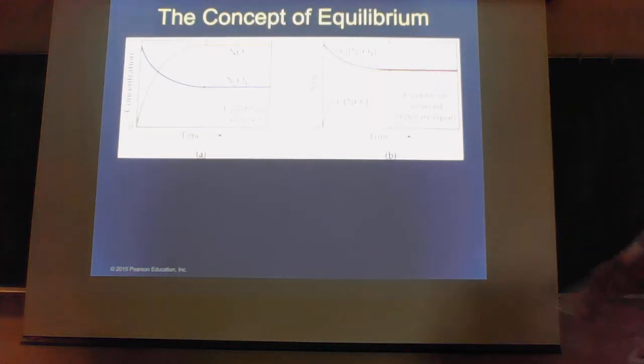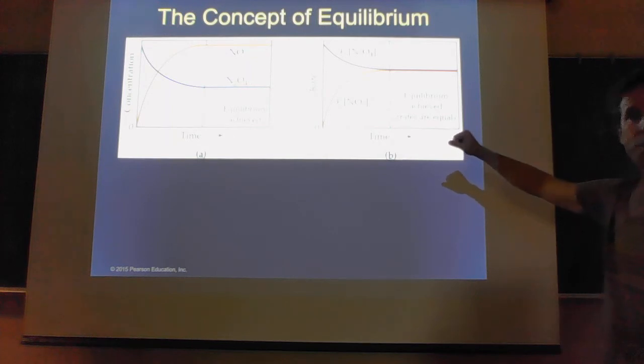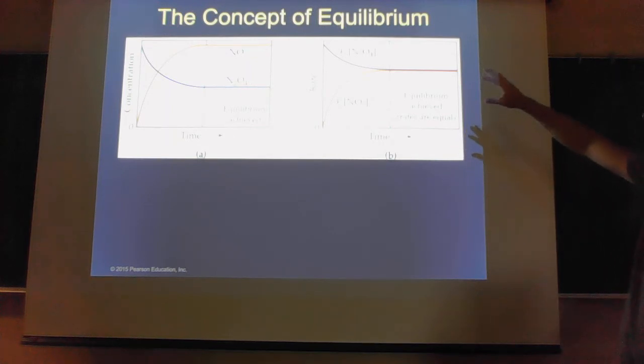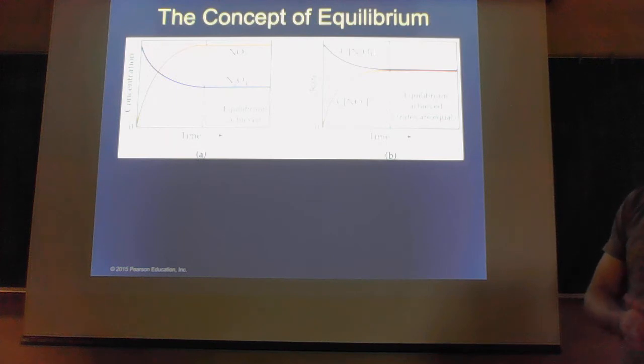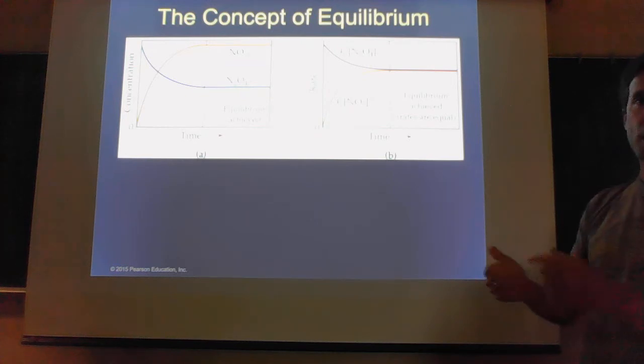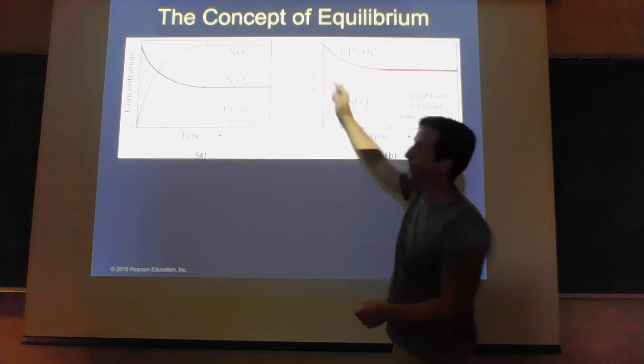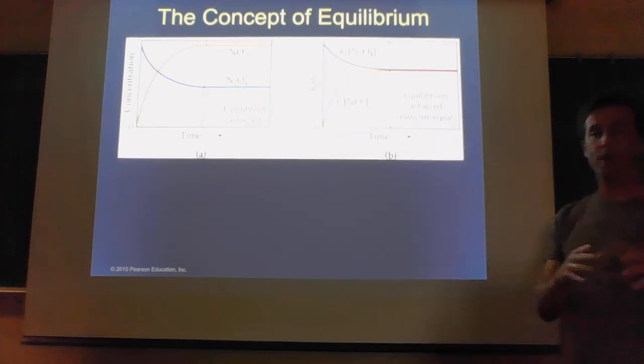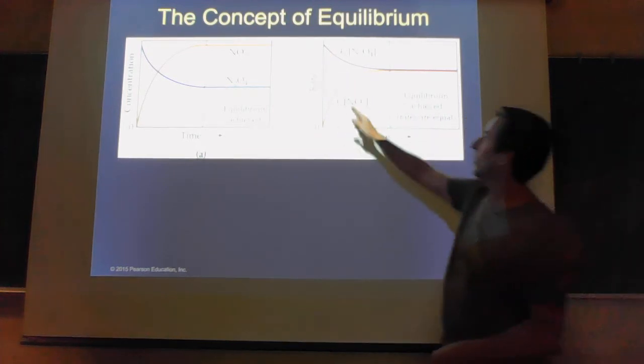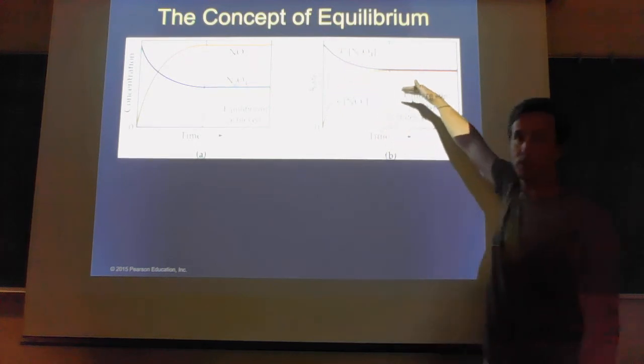Now, in the second graph on the right, and it's not showing up very well in the video, but hopefully you have the PowerPoint, this graph shows the rates of the two reactions. Initially, all we have is reactants. We have the maximum amount of reactants, so that's the point where the initial rate of the forward reaction is going to be the fastest it can be. So the rate of the forward reaction starts out high. Over time, the amount of reactants is going to decrease, so that forward reaction is going to slow down.